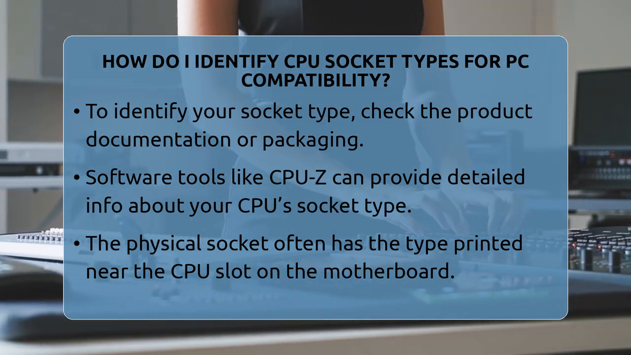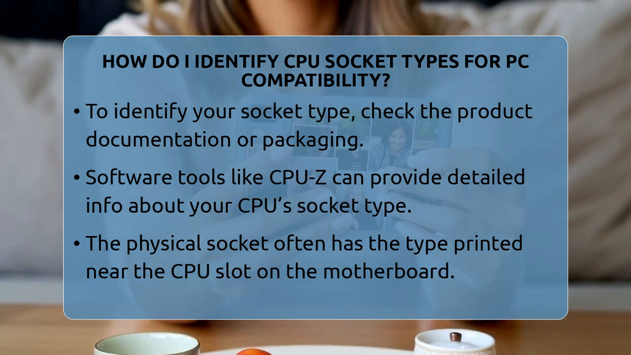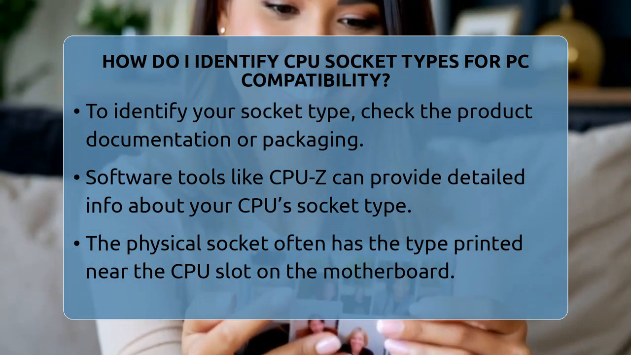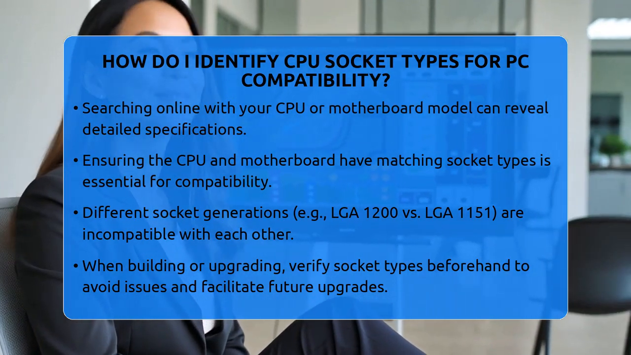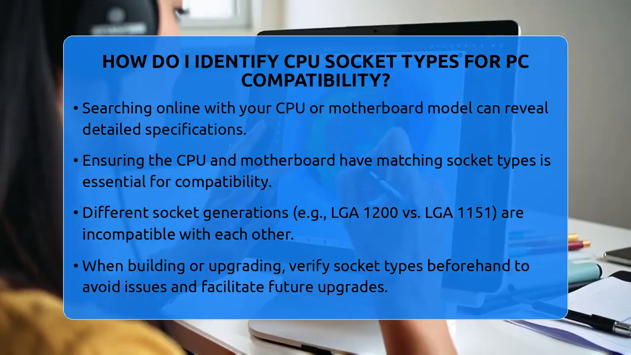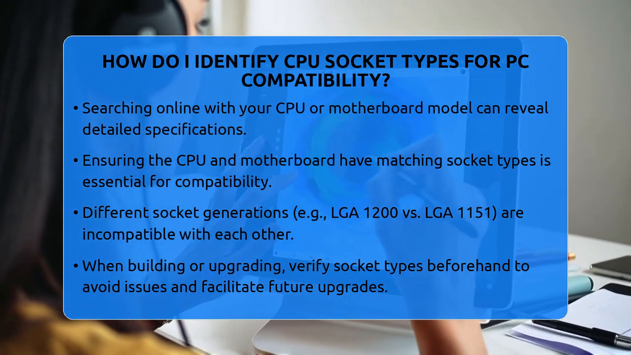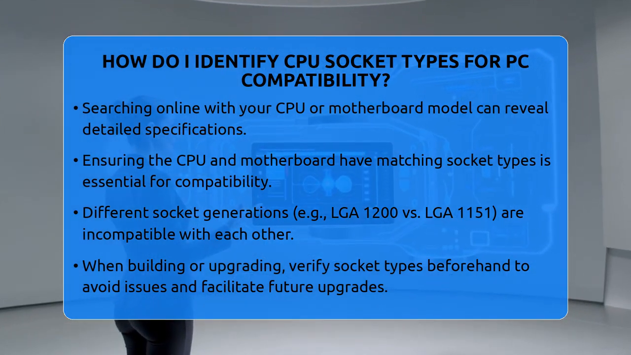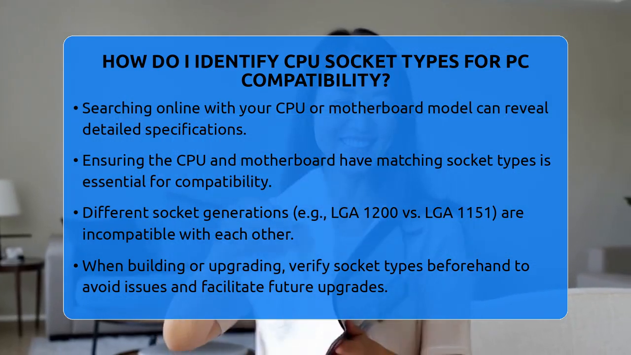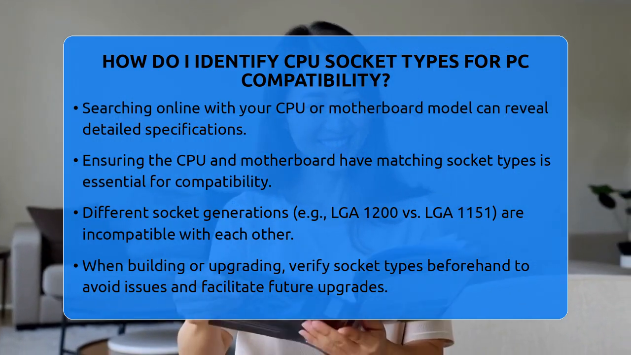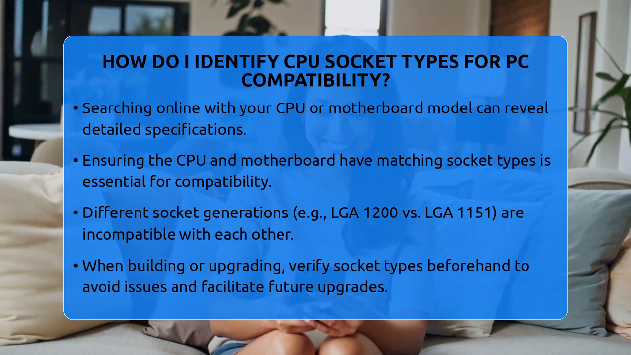Remember, the CPU and motherboard must have matching socket types to work together. For example, a processor designed for LGA 1200 will not fit into an LGA 1100 socket. Similarly, AMD's AM4 CPUs will not fit on an AM5 motherboard. When building a custom PC, double-checking the socket type before purchasing parts saves time and prevents compatibility issues. It also makes future upgrades easier, as new CPUs often require the same socket generation.